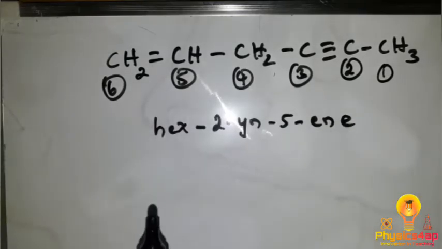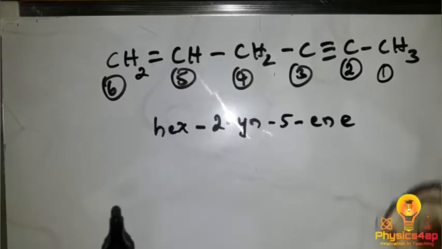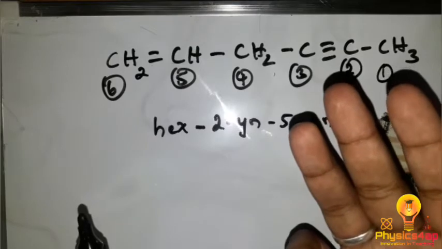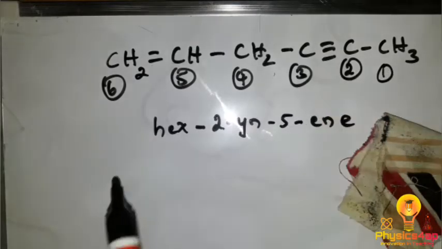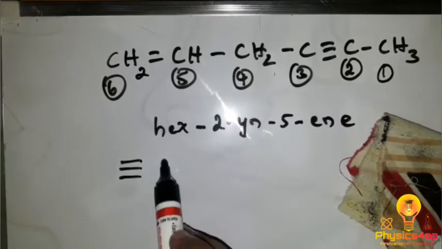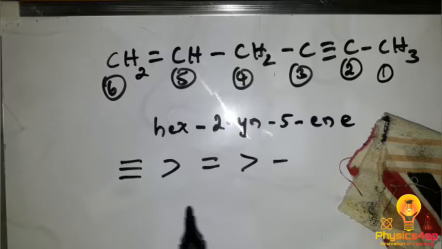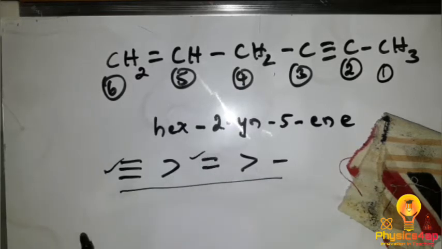So this is about how to name a compound when we have a single bond, double bond and triple bond. The first priority goes to the triple bond, then the next priority goes to the double bond, and last is the single bond. In the case of bonds, first you see the triple bond, second the double bond, then the single bond.